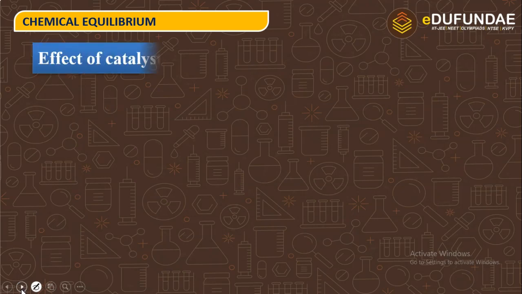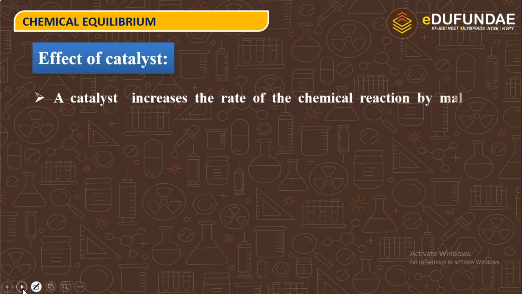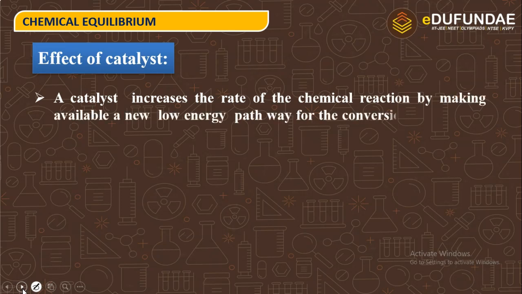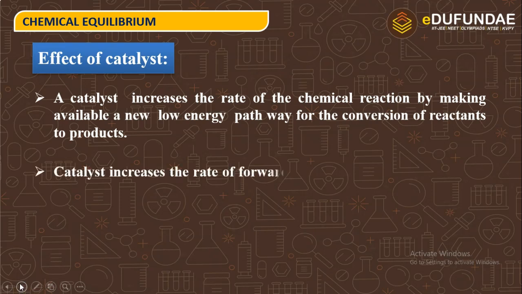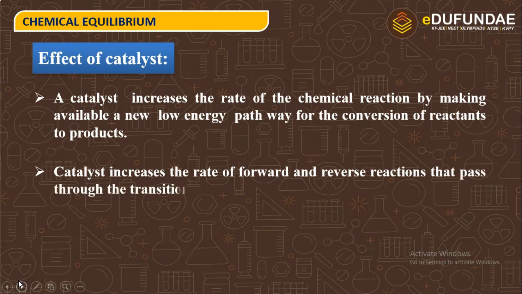When I am talking about chemical equilibrium, today we are discussing the effect of catalysts. A catalyst increases the rate of chemical reaction by making available a new low energy pathway for the conversion of reactant to product. Catalysts increase the rate of forward and reverse reaction that pass through the transition state and do not affect the equilibrium.